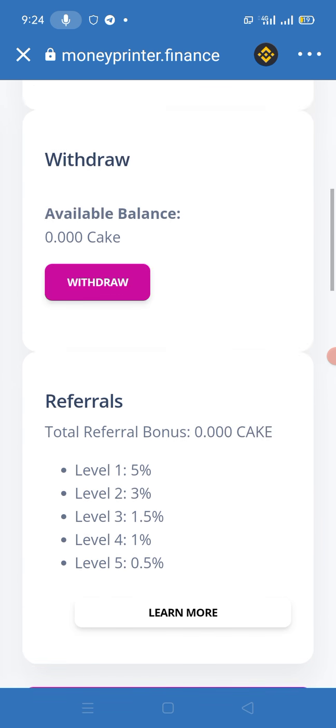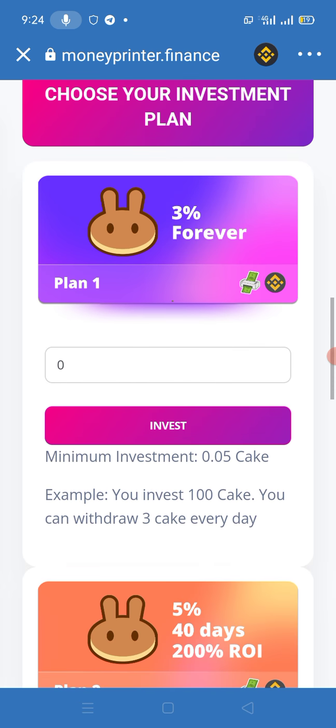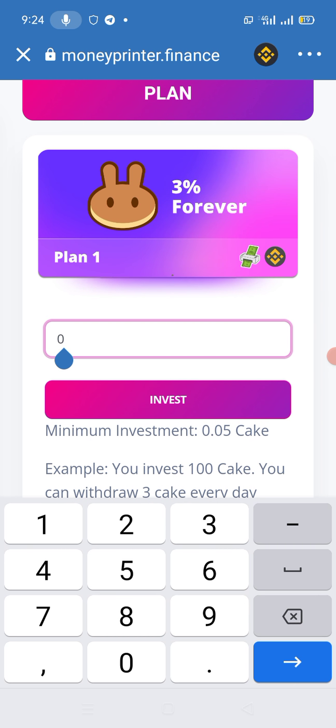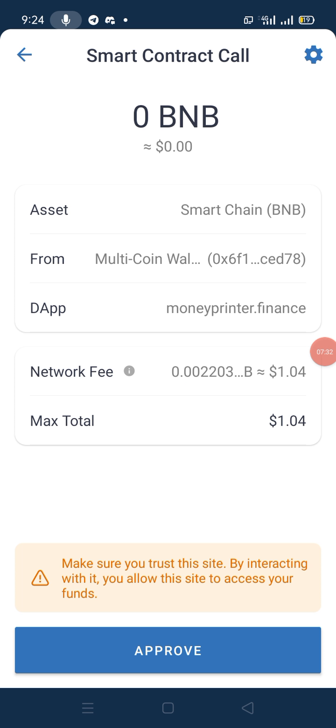Here you can see that I have 0.05 cake in their website, and I'm going to invest my 0.05 cake. If you want to invest, you need to write the amount of your cake that you want to deposit in their site and click on the invest. When you click on the invest, again you will find this smart contract call. You need to click on the approve. Then my network fee is $1.04.